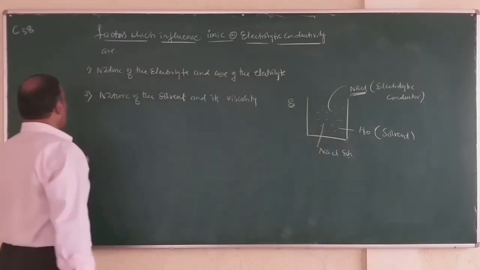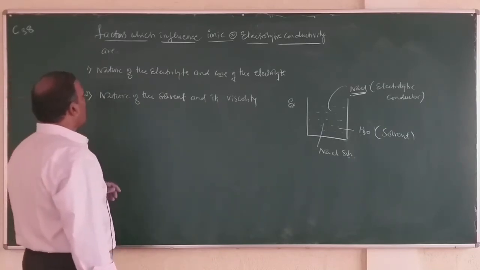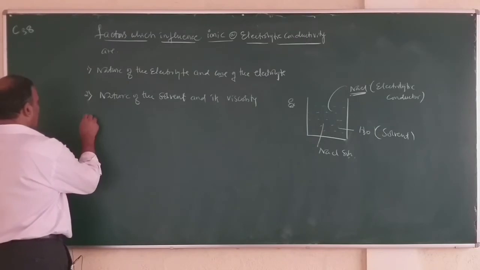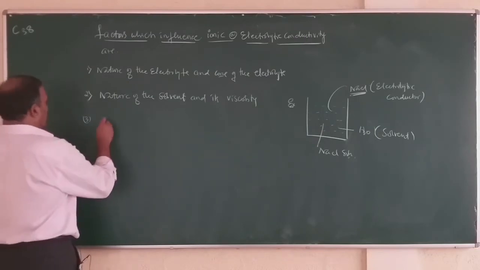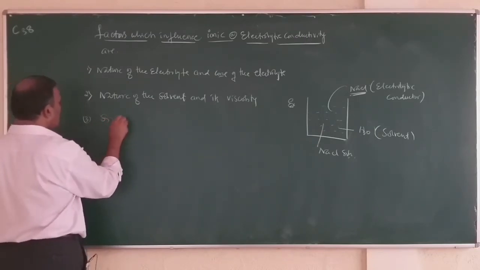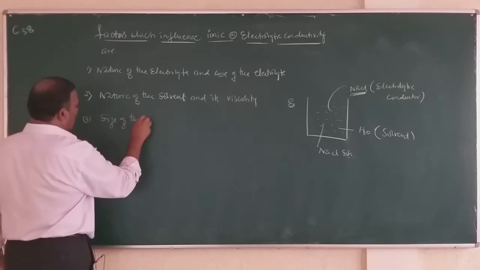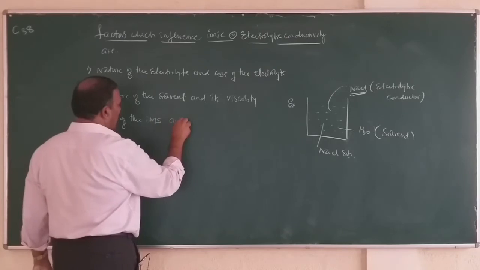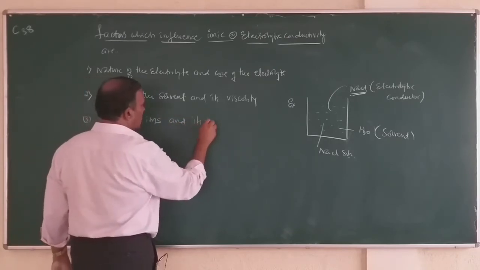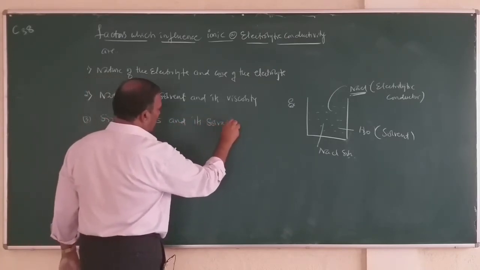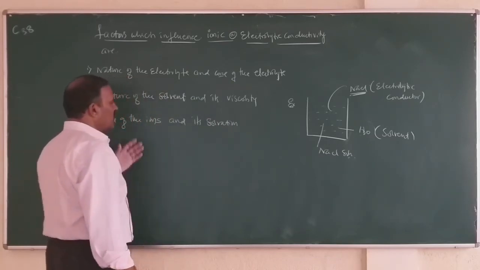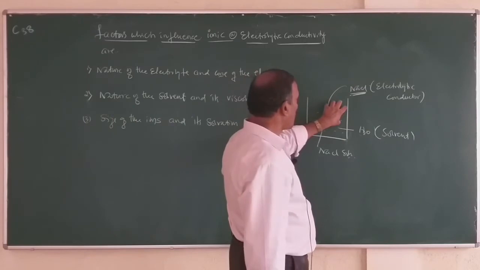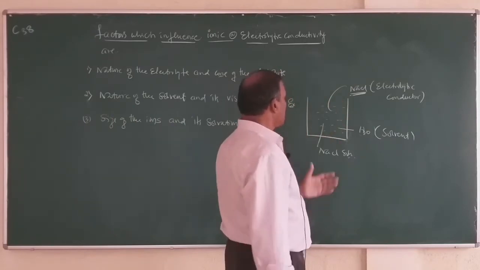So, this is the second factor which influences conductivity, nature of the solvent and its viscosity. Third factor, size of the ions and its solvation. That means if the size of the ions are more, movement of the ions is less.